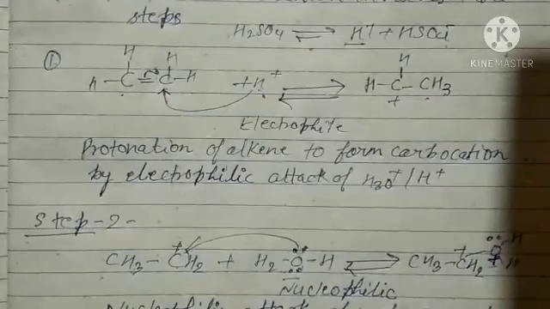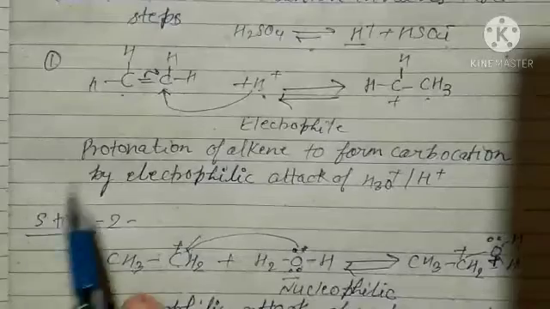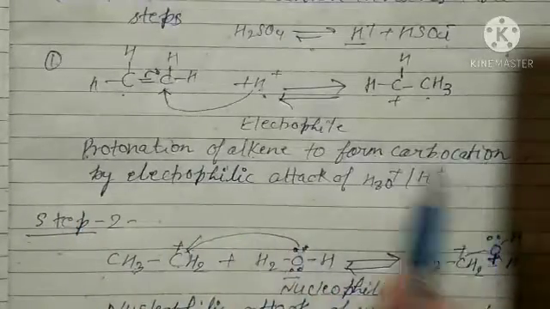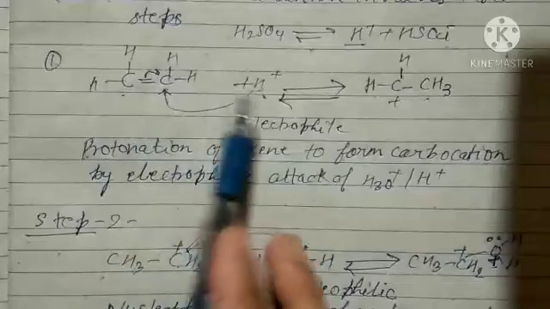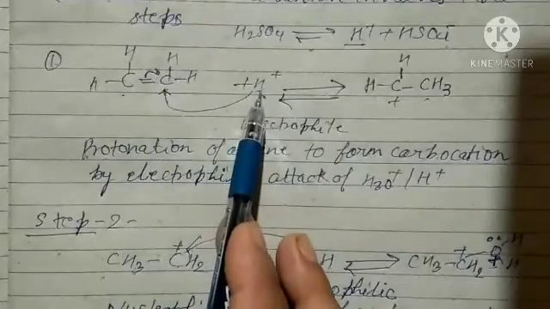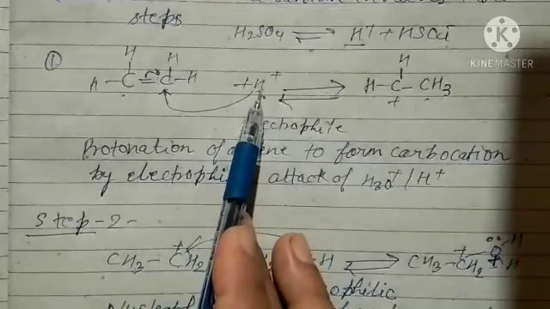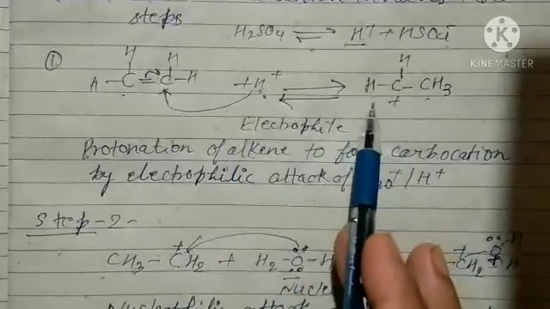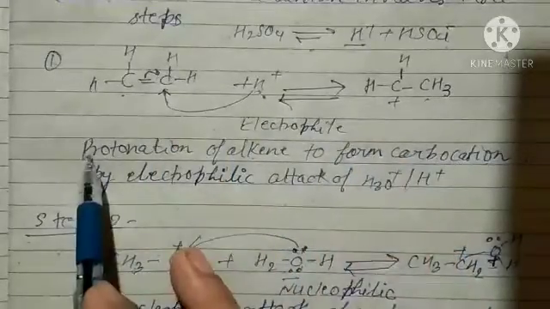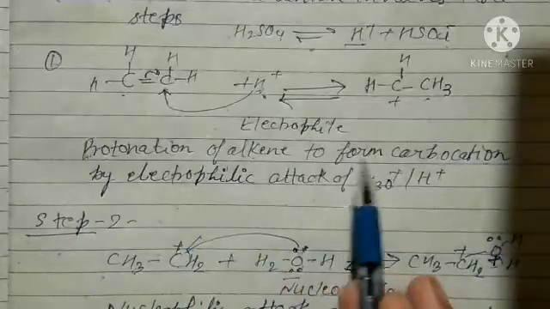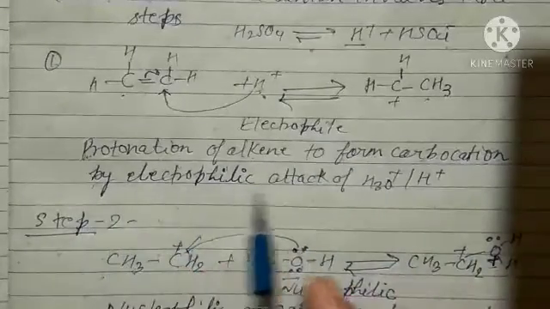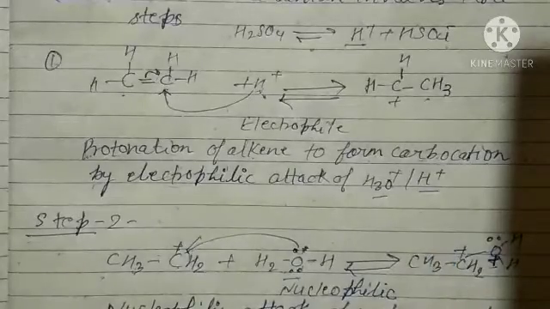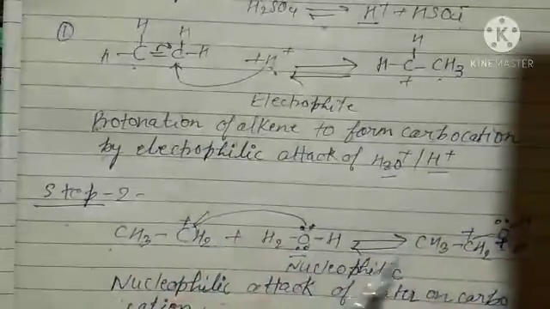So the first step we have completed: protonation of alkene to form carbocation. Here a proton is being added, so it is protonation. H plus is known as a proton. The proton is added to this carbon and a carbocation is formed. So we write: protonation of alkene to form carbocation by electrophilic attack of H3O plus or H plus.